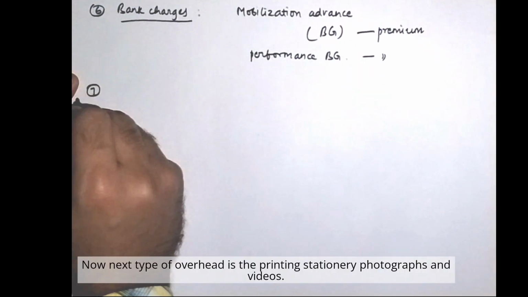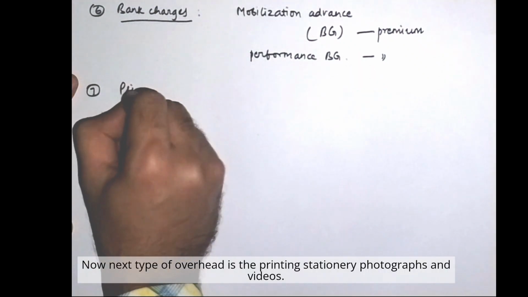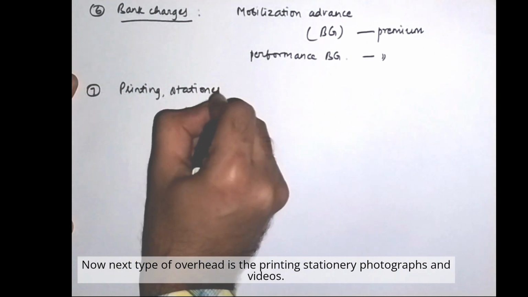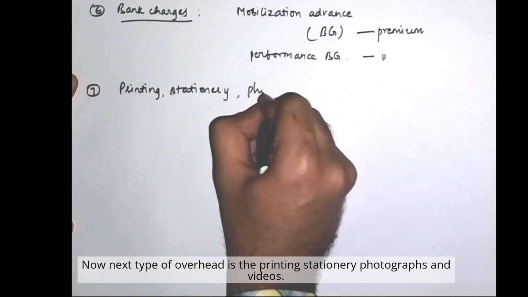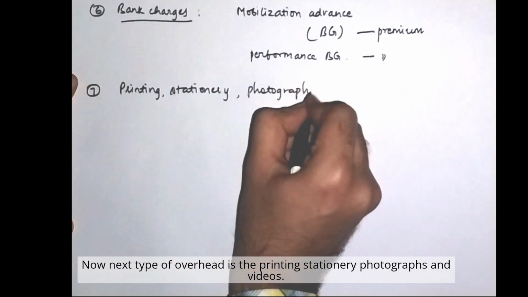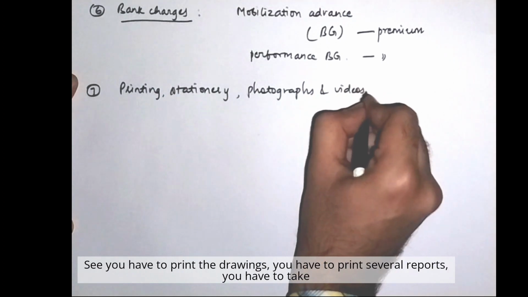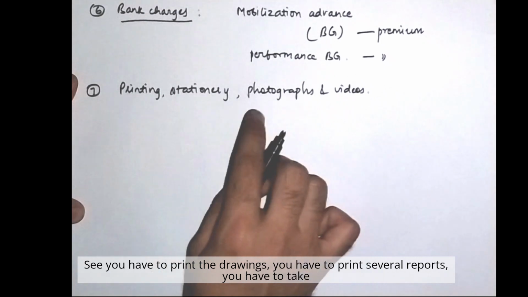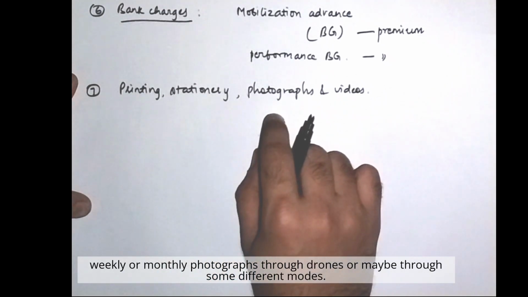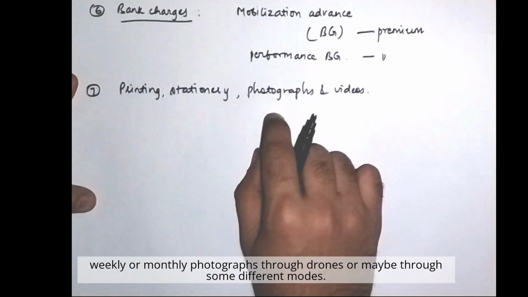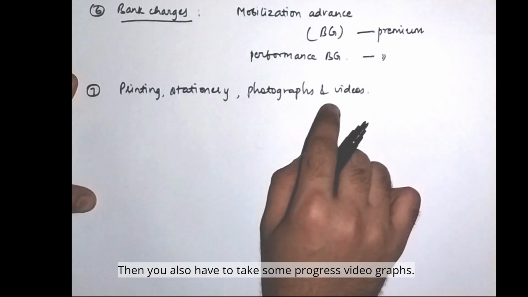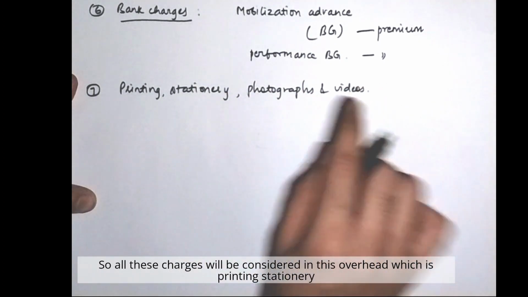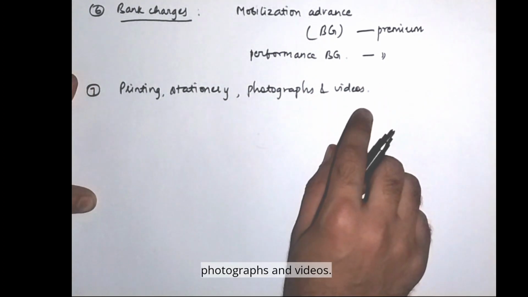Now next type of overhead is the printing, stationery, photographs and videos. See, you have to print the drawings, you have to print several reports, you have to take weekly or monthly photographs through drones or maybe through some different modes. Then you also have to take some progress videographs. So all these charges will be considered in this overhead, which is printing, stationery, photographs and videos.